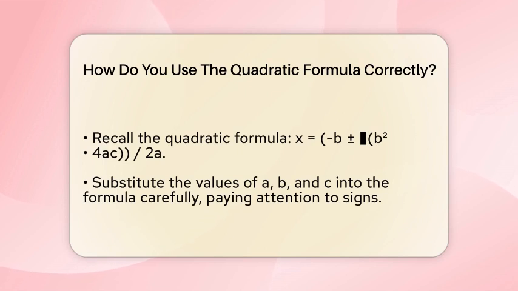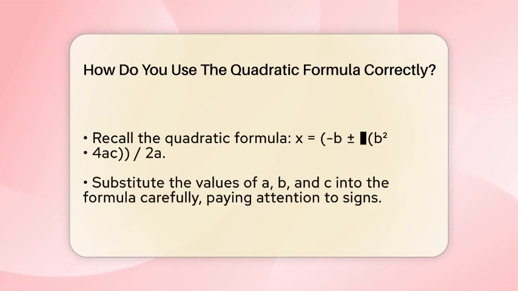Now, recall the quadratic formula. It looks like this: x equals -b plus or minus the square root of b squared minus 4 times a times c, all divided by 2 times a. This formula gives you the solutions for x in any quadratic equation.